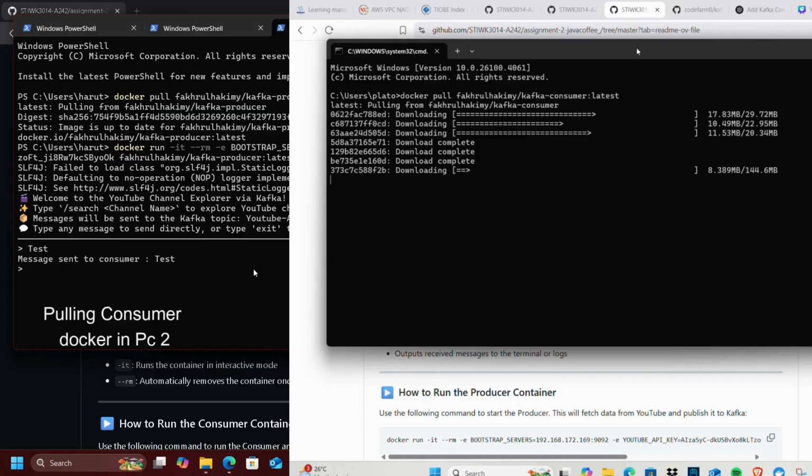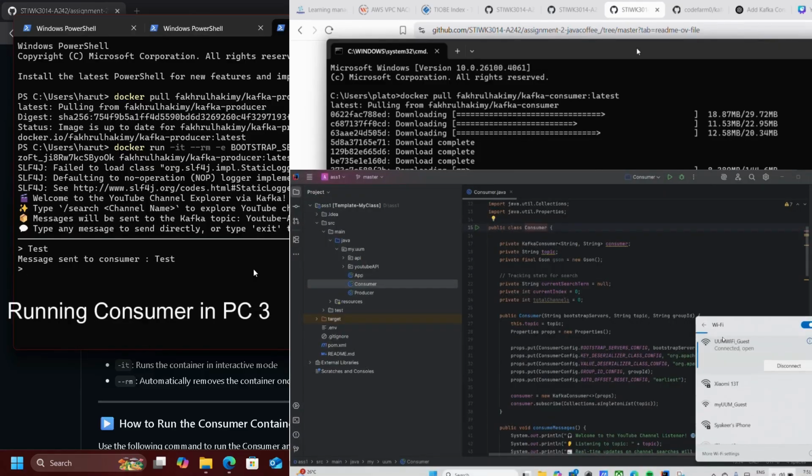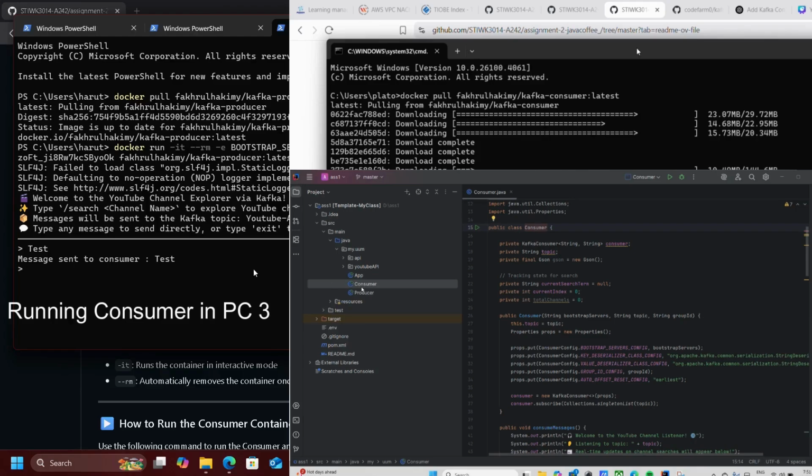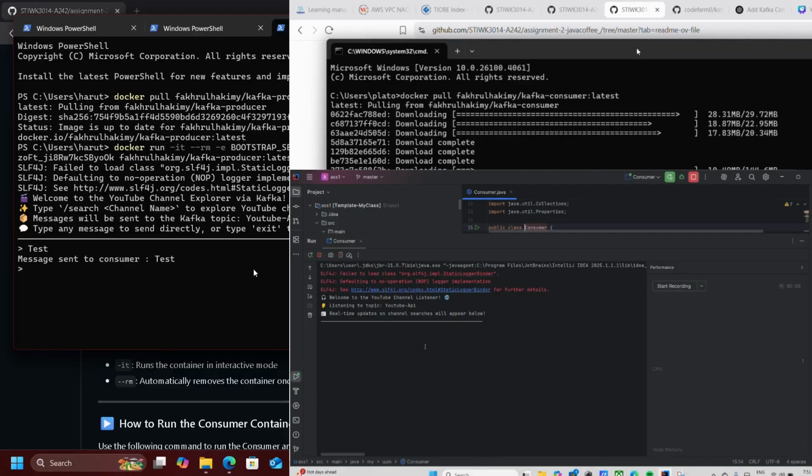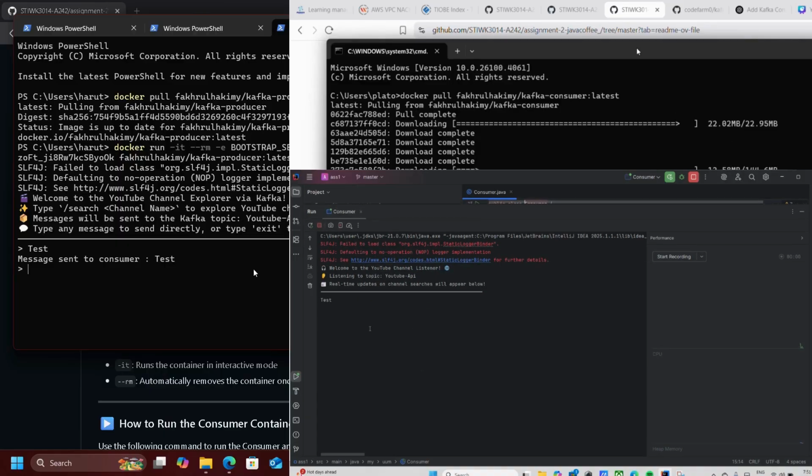Similar to PC1 and PC2, we need to make sure it's connected to the same network, which is this network. Then we can test the consumer by running this in the IntelliJ IDE. This is the consumer when it runs, and this is the first message that we sent before. Now I'm going to send another message in PC1, message 123, and it has already been sent to this consumer.